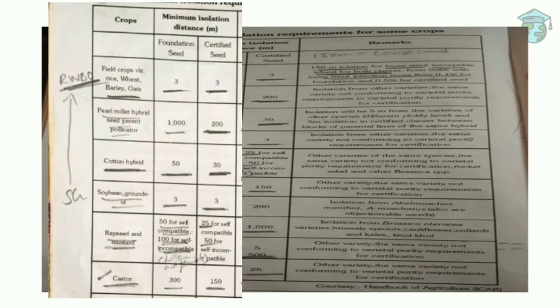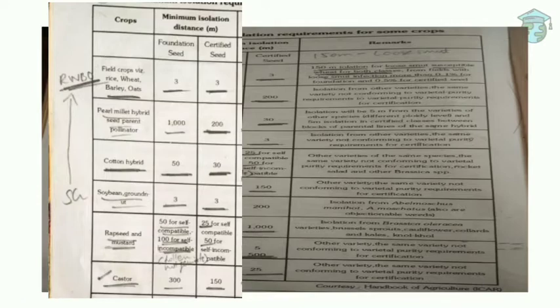So instead of by hearting all this, we have to make a trick to crack this table. First, rice, wheat, barley, oat and soybean and groundnut have same minimum isolation distance for foundation seed as well as certified seed, that is 3 meter, 3 meter.